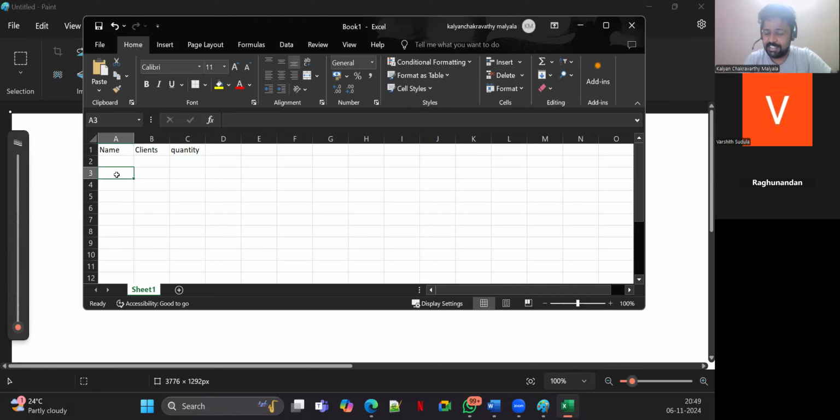Not only in an Excel sheet, even in a database, SQL, Oracle, whatever database you consider, the data will be stored in the form of tables. In the tables, the column headings resemble the fields. Fields are nothing but the column headings here: quantity, amount. These are the fields.